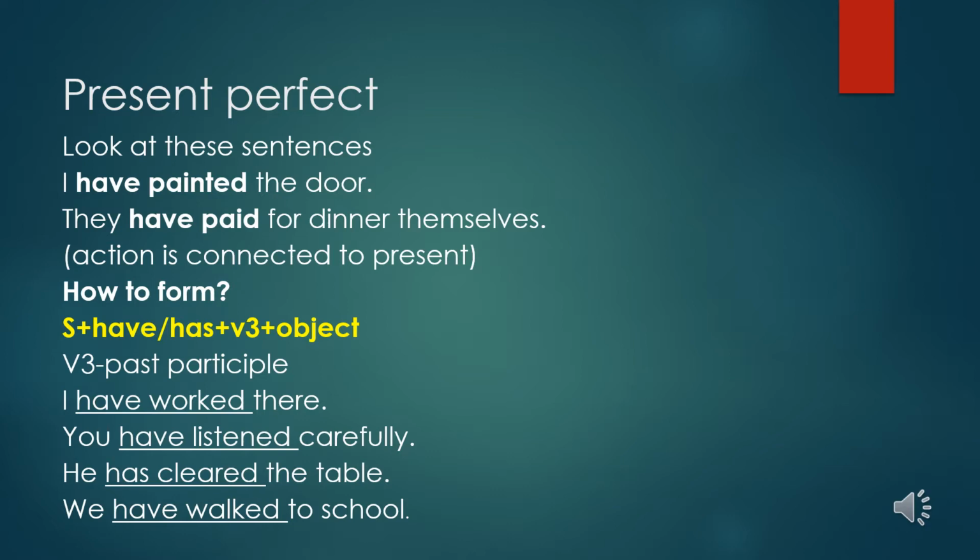Now look at these sentences. I have painted the door. They have paid for dinner themselves. When you see these actions like have painted, have paid, you can see that the action is connected to the present. It is not completed, like I have painted the door. They have paid for dinner themselves.